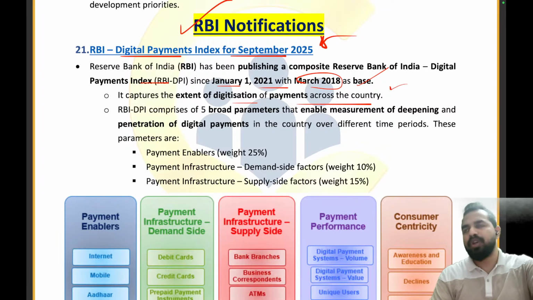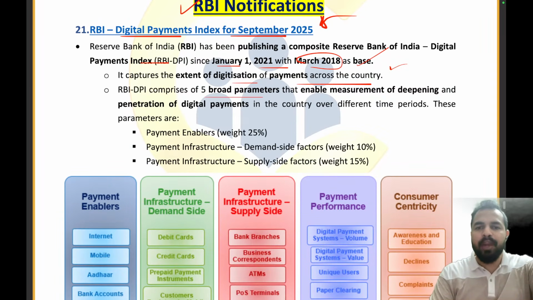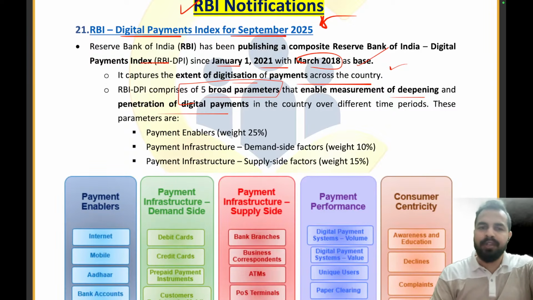So, my dear friends, we have to ensure at what level the penetration of digital payments in our country is there, to how much level we are having digital payments taking place in our country. We need to understand it so that we can make the required policy interventions to ensure more and more digital payments in our country, right? So the RBI DPI comprises five broad parameters which enable the measurement of the deepening and penetration of digital payments. How deep we have reached, friends, in terms of digital payments for different time periods, we need to understand that. And this helps us with the five parameters of the index.